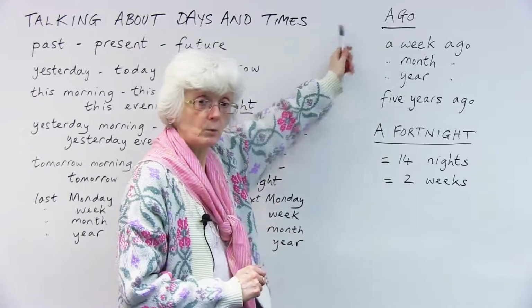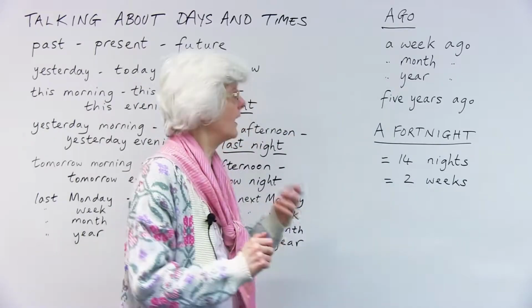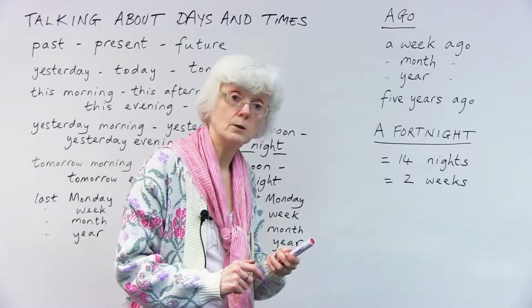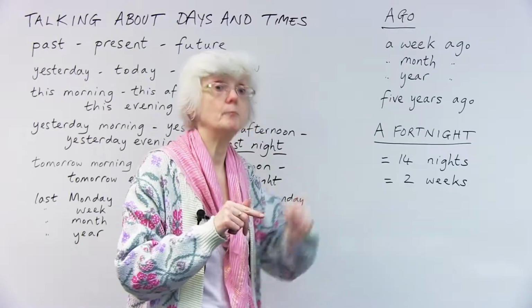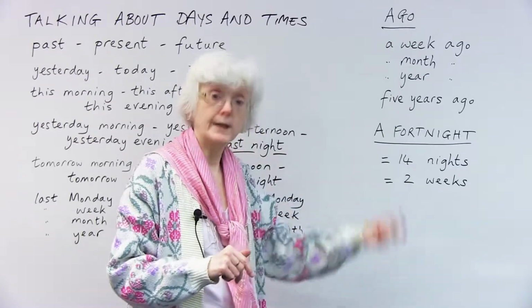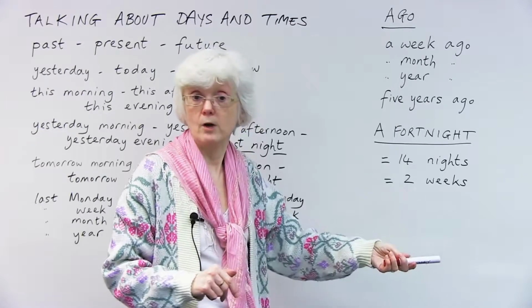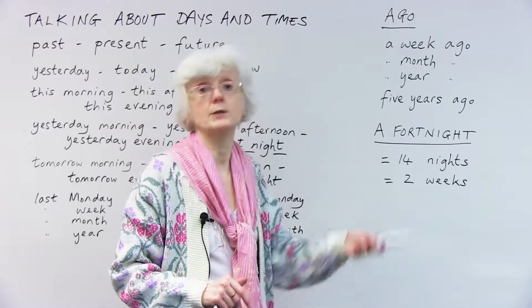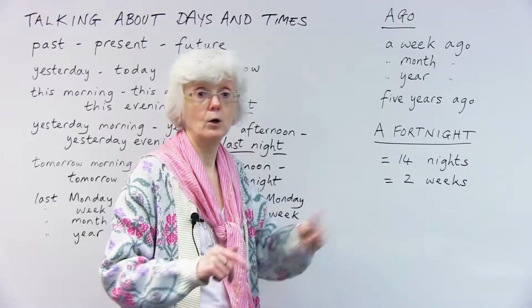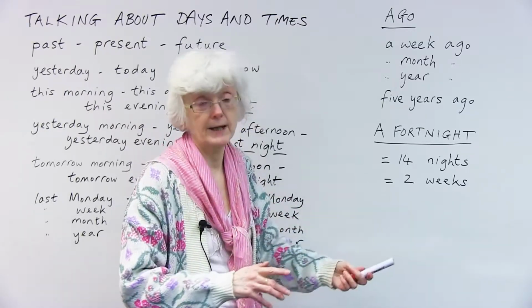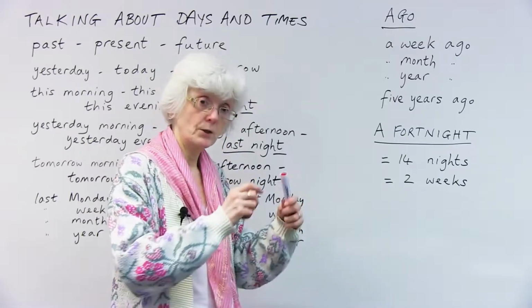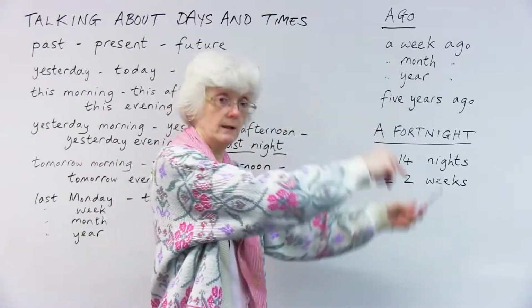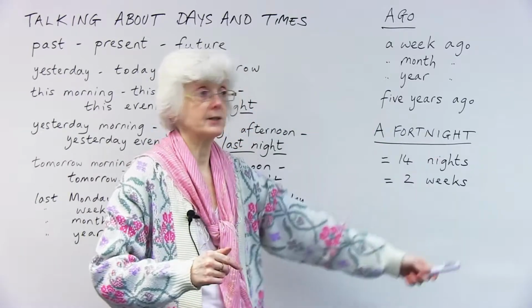Okay, right. And then to finish with, just two little interesting points. First of all, this little word ago, a week ago, that means this time last week. A week ago, I was on holiday, okay? Or a week ago, I was in my office. Or a week ago, I was travelling on a train. It's what you were doing this time last week, 7 days ago.